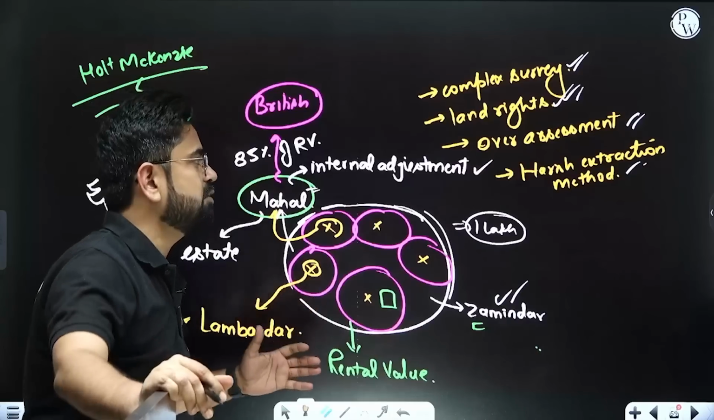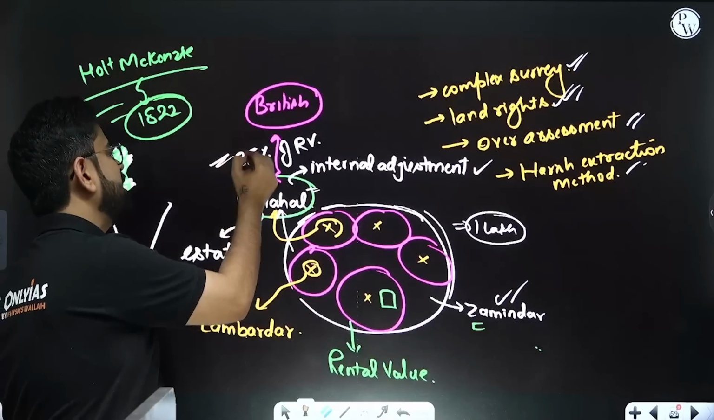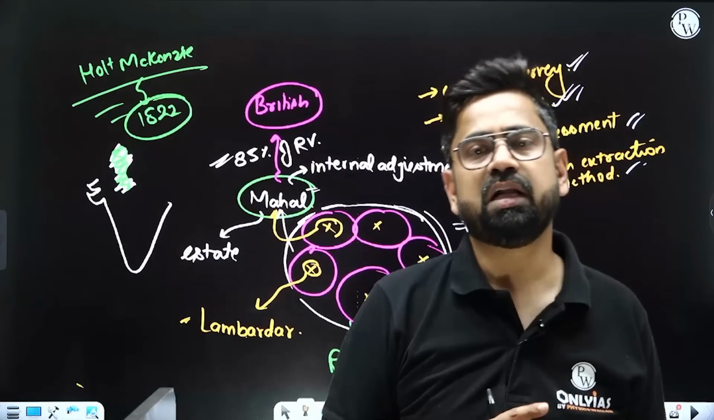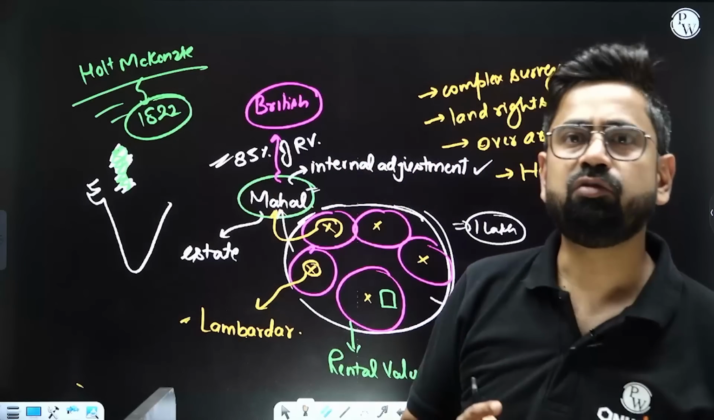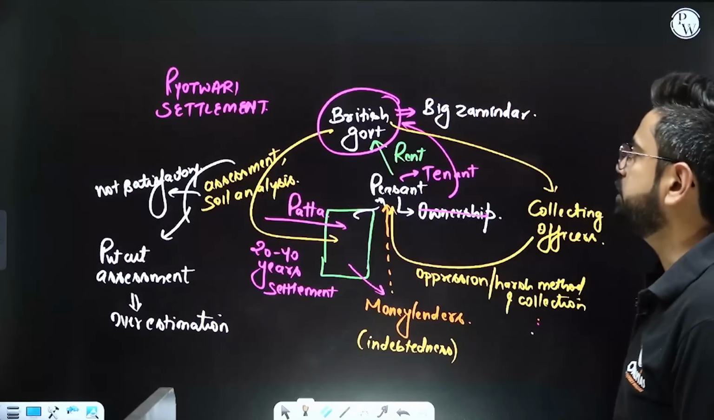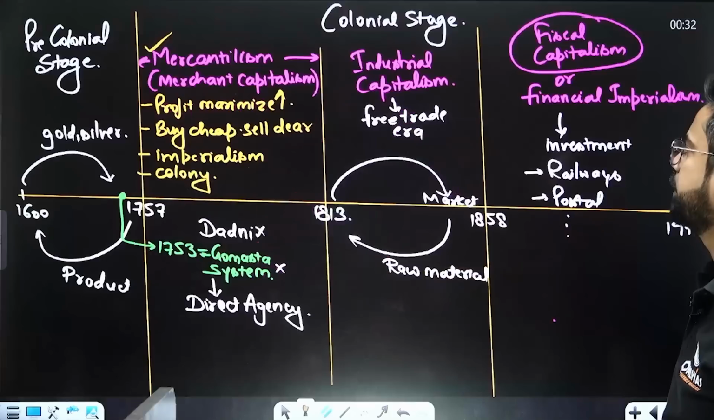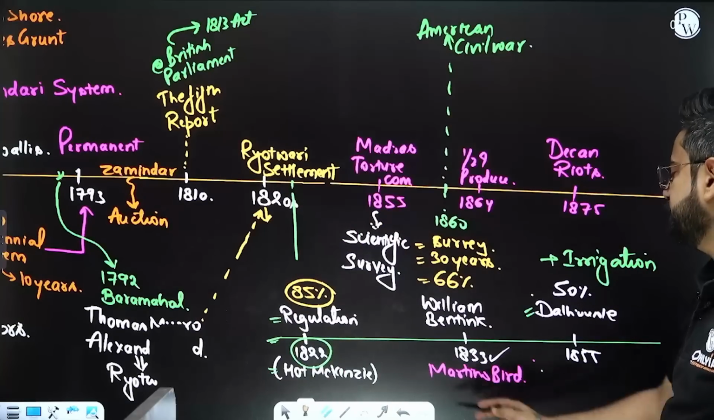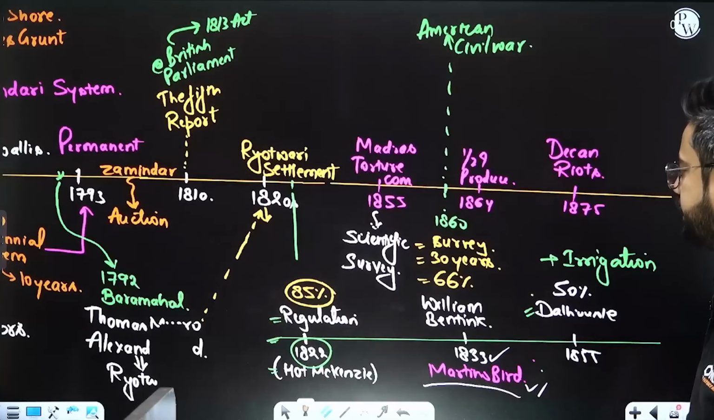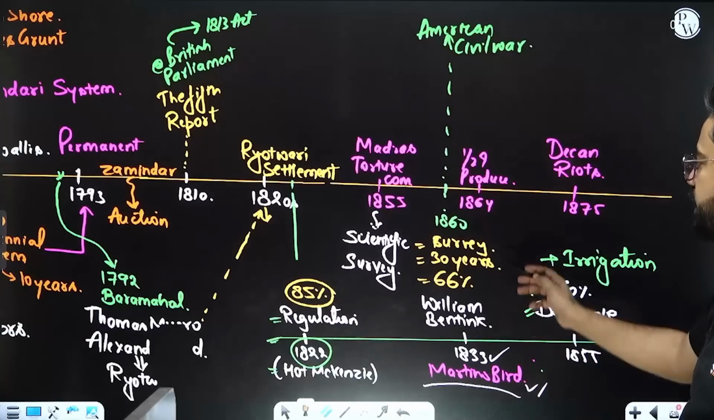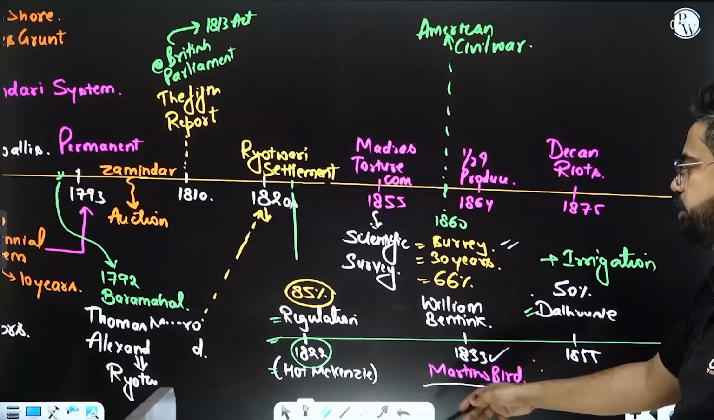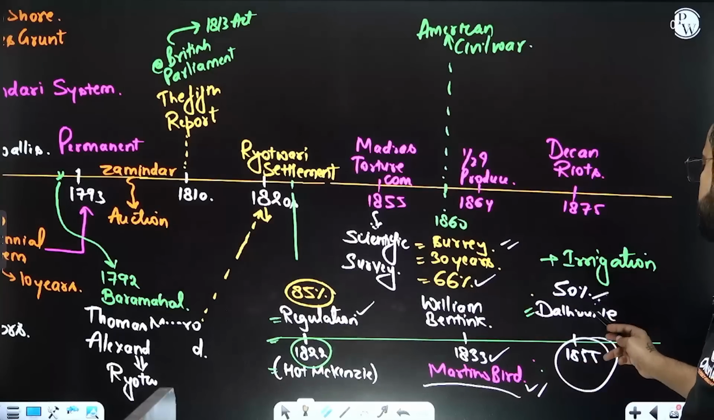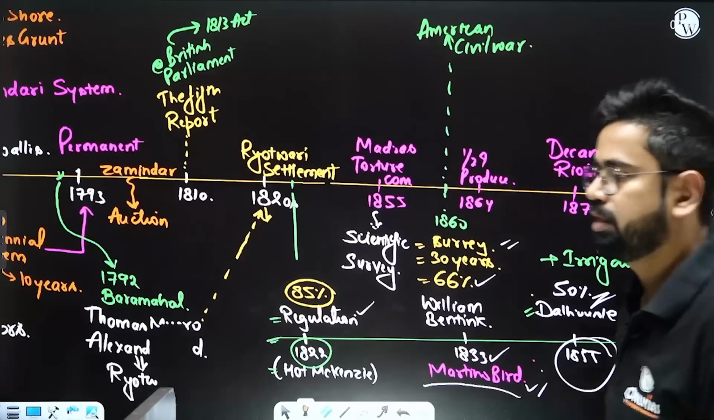Also it was placed at a very, very high value. It was decided that 85% of the estimated rental value should go to the government, which is very, very high. Later on, in 1833, Martin Bird came into the picture. Martin Bird basically reduced it, and the survey and all was done. The rental value was reduced from 85% to 66%. Then later under Dalhousie, it was further reduced to 50%. Plus a lot of investment was done into irrigation as well.